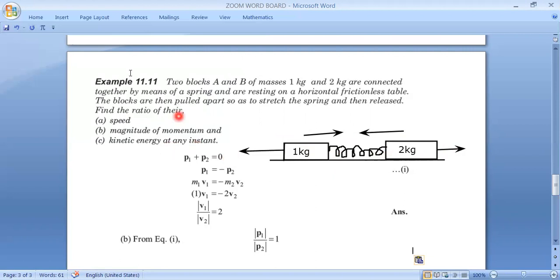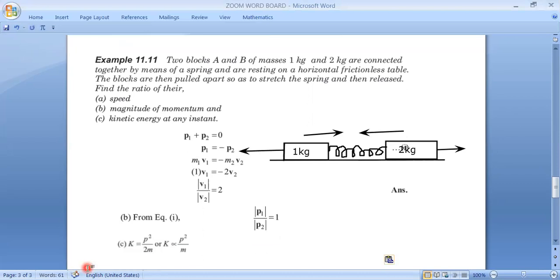Okay, guys, kinetic energy. Try to calculate the kinetic energy at any instant. In fact, we need to calculate the ratio of kinetic energy. So we need to find that relation only, nothing else. The kinetic energy and momentum relation is this: p square by 2m. We can put it here.